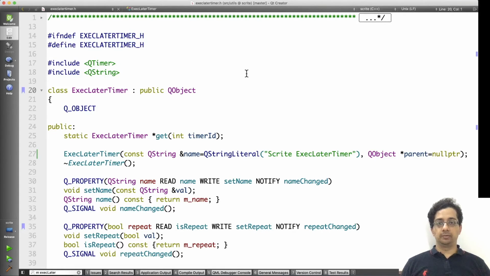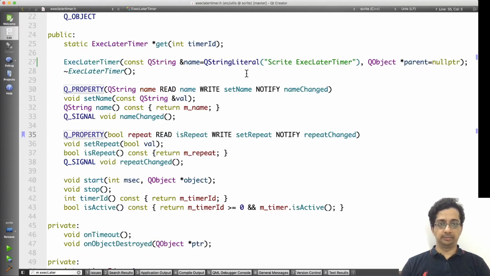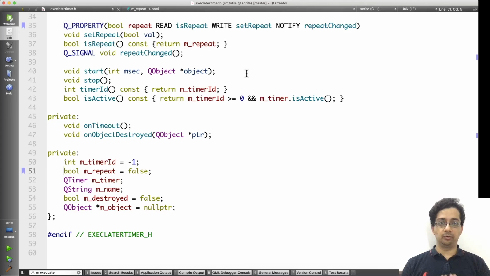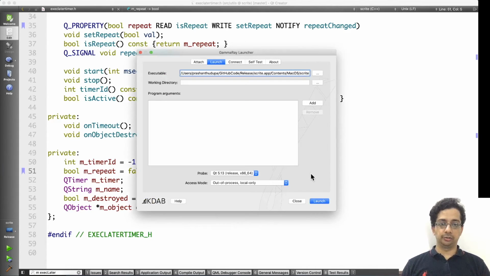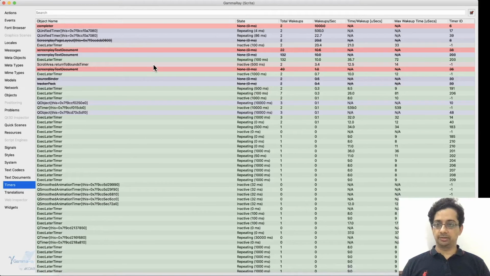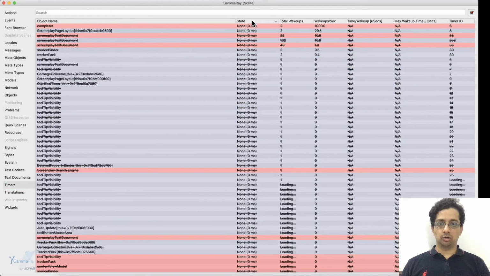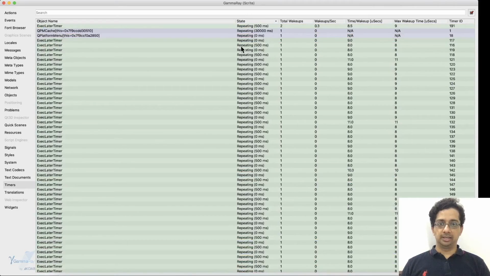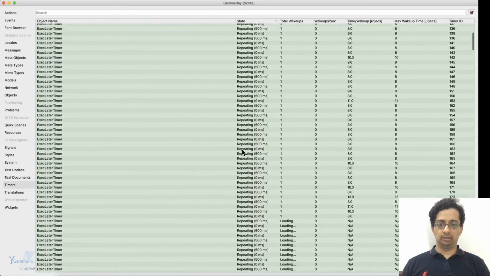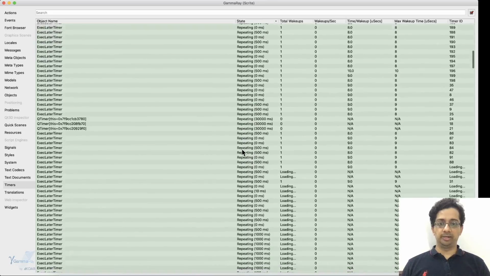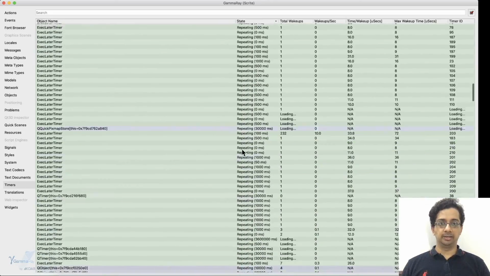Another issue I uncovered using GammaRay was something to do with timers. We have a class called the ExecLaterTimer. This class behaves a lot like QBasicTimer, but QObjectifies it. That has a property called repeat, and the default value of repeat is false. Let me go ahead and launch GammaRay and show you the problem. Switch to this timers section here and then sort by state. And I stared in horror at the sheer volume of repeating timers that I have in my application.